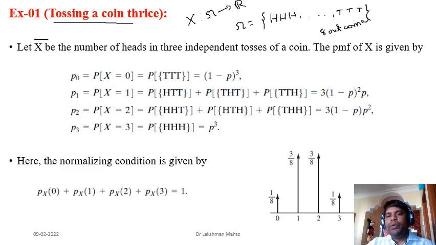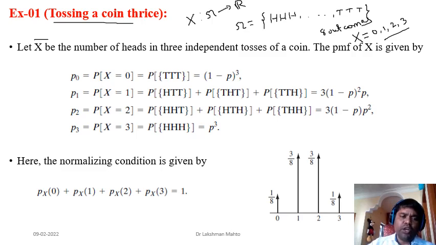We have already introduced one random variable X, which counts the number of heads. We have to find the PMF. So we know that X will take values. What are the possible values of X? It will take either 0, or 1, or 2, or 3. It can't go beyond 3. If you toss a coin thrice, there will be either 0 heads, 1 head, 2 heads, or 3 heads. These are the possible values of the random variable.